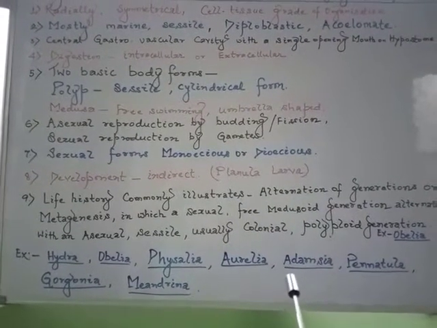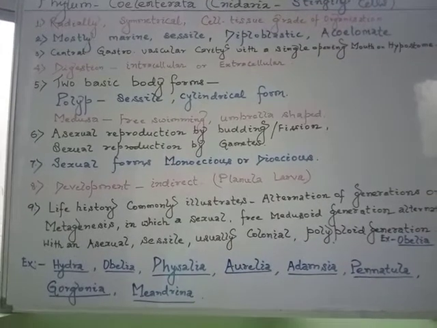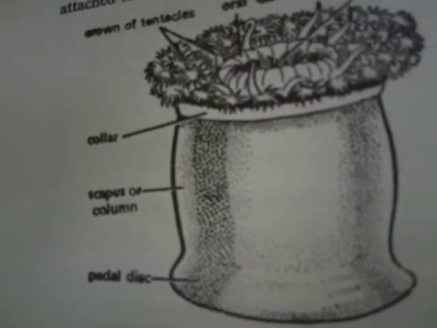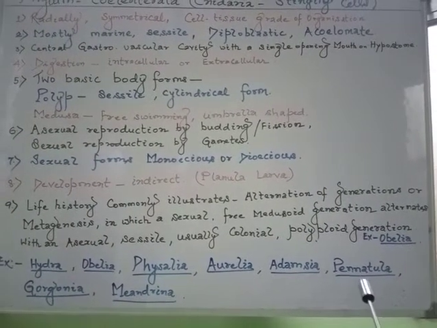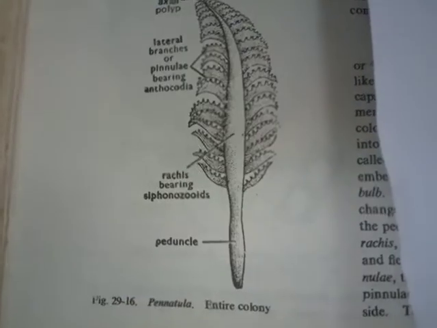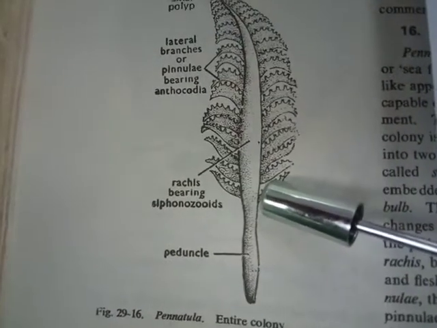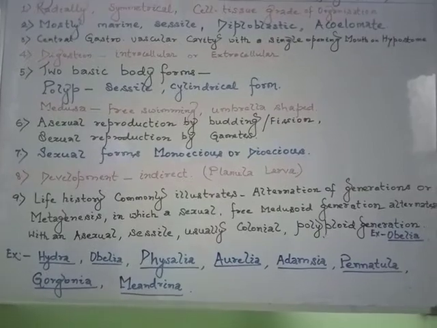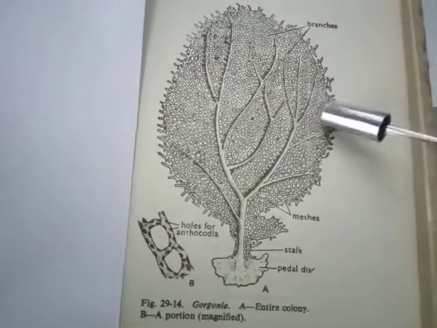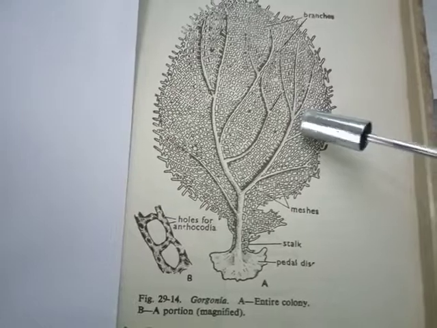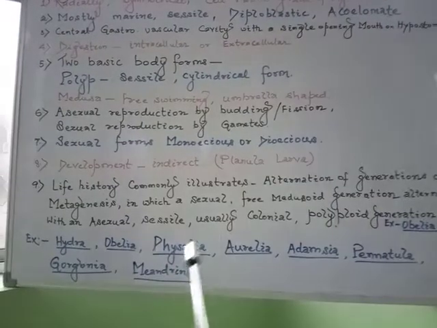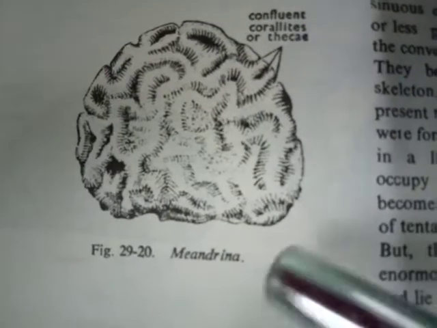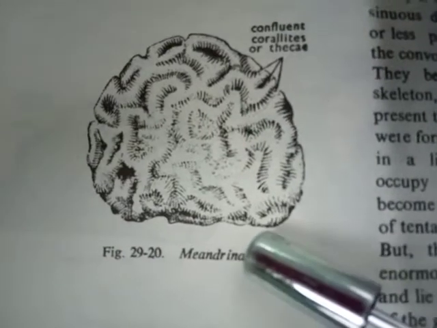More members we may count into the list. Adamsia. This one is the Adamsia. The next member is Pennatula. This one is the Pennatula, commonly called sea feather. The next member is Gorgonia. This member is the Gorgonia, which is also called sea fan. The next member is Meandrina. This member is the Meandrina, which is also called brain coral.